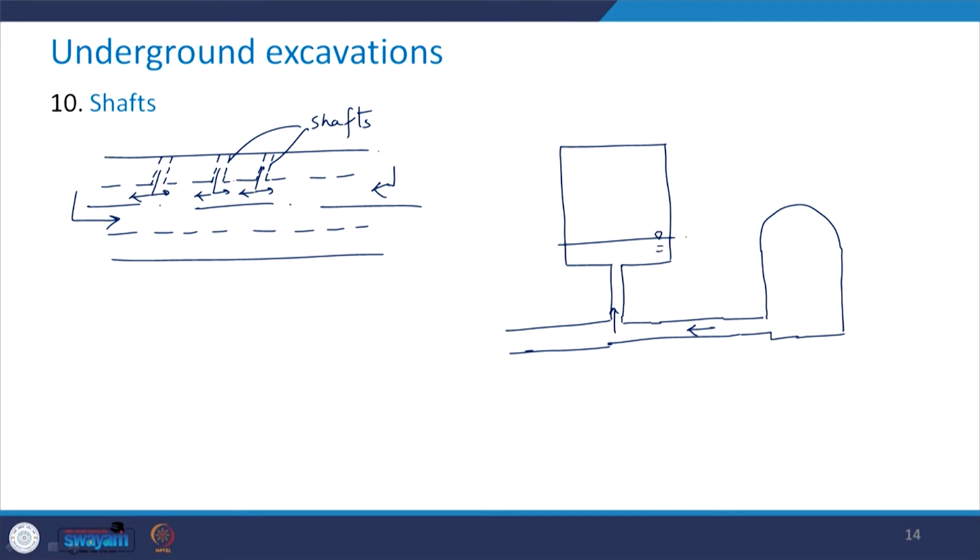Say this is what is your water level, which can rise up to this. So, this is what is the surge shaft. So, what happens in case you have a sudden power failure?